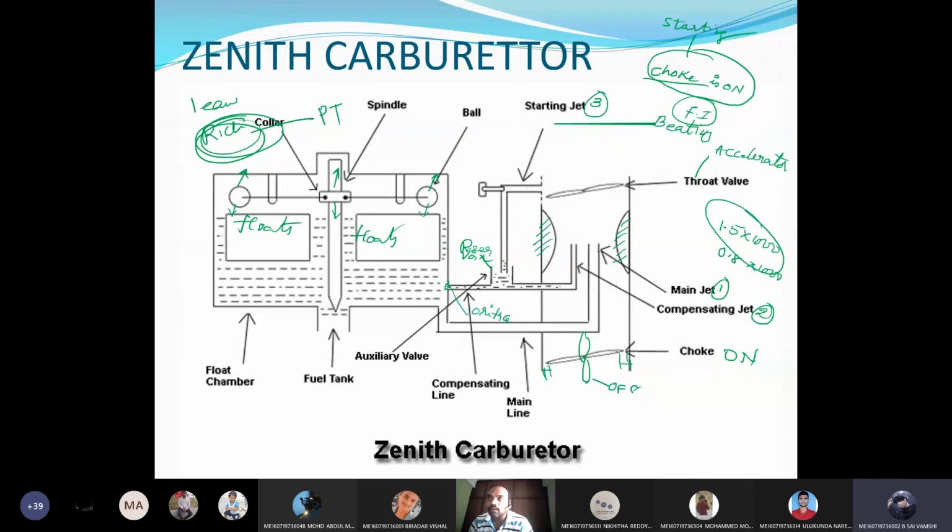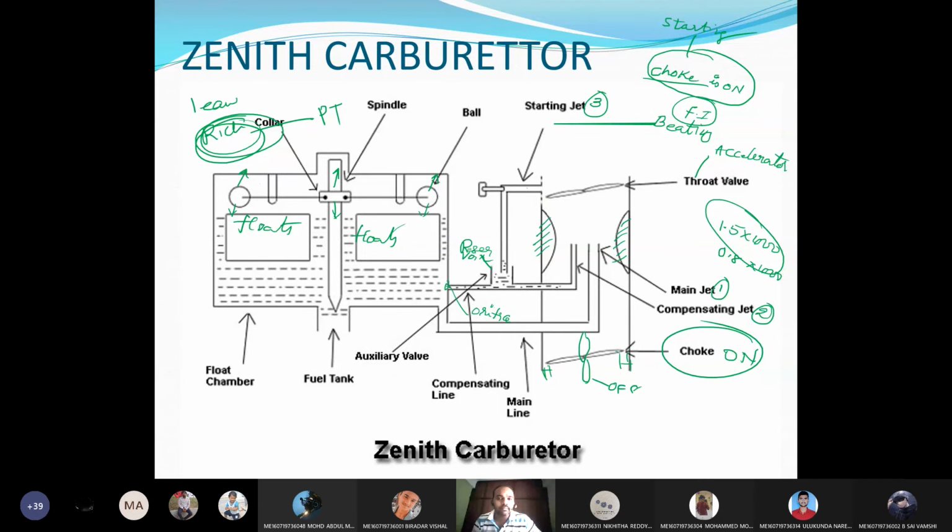But in some bikes and Activas, we use the throttle when we press the choke button, no, sir? If you operate the choke button, you need not operate the throttle. Suppose you throttle, what will happen? It will accelerate more and more. And suppose somebody operated the choke and you don't know. You start the engine and it will start, no doubt about that. But the moment you run, it will go for 200 or 300 meters or half a kilometer. After that, the moment you release the accelerator, it will stop.